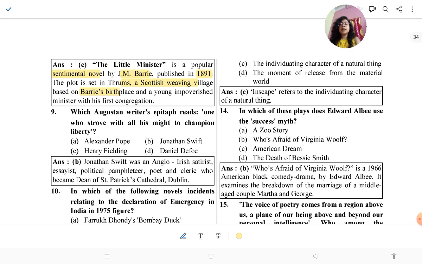Then, which Augustan writer's epitaph reads, "one who strove with all his might to champion liberty"? It was by Jonathan Swift. So the quotation is "one who strove with all his might to champion liberty." Jonathan Swift was an Anglo-Irish satirist, essayist, political pamphleteer, poet, and critic who became Dean of St. Patrick's Cathedral, Dublin. Okay.